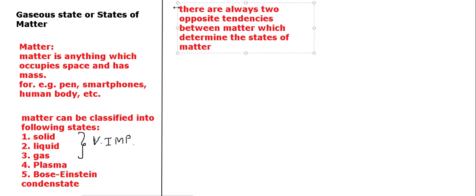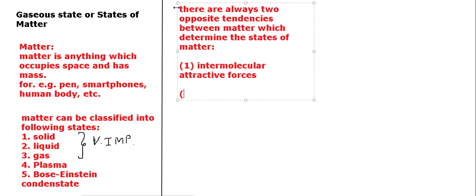The first one is intermolecular attractive forces. The second one is intermolecular motions and the space between them. Whatever the force of attraction between 2 molecules is, it brings them closer to each other.